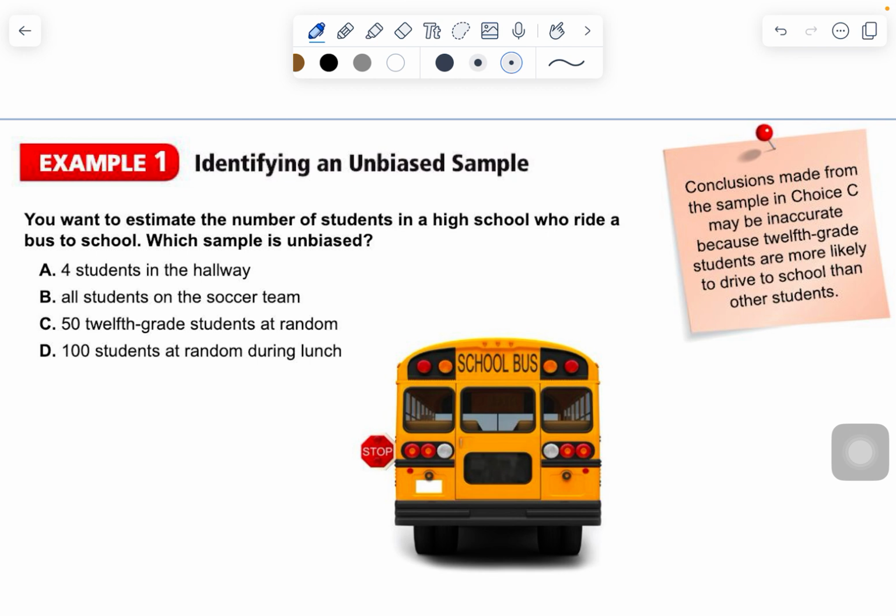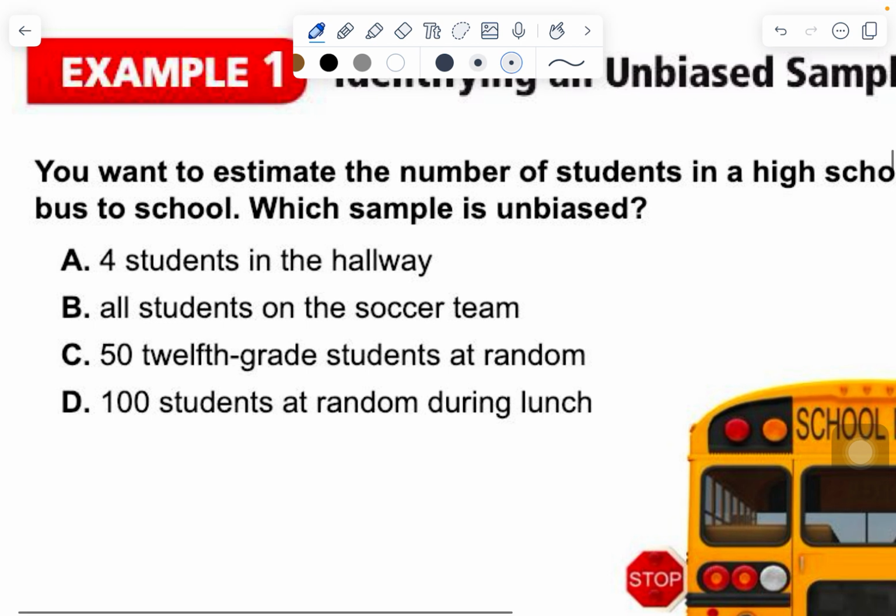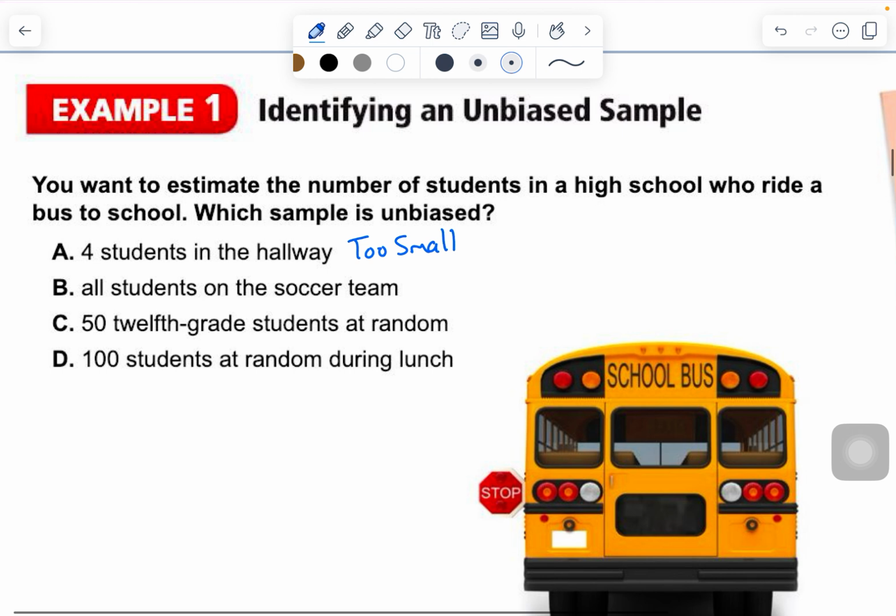That seems pretty random, right? You're just grabbing kids, but if you're in the 8th grade hallway, then you're only surveying 8th graders, so that's a problem. It depends on what time of day if these are going to be 4 totally random students, but we would say that's pretty random, right? 4 students during a class change, but the problem is this is too small, right? What if you've got, just by luck of the draw, 4 students who don't ride the bus? Then you're going to think, oh, nobody in this school rides the bus if these 4 don't. It's just too small. We need to survey more people, so it's not A.